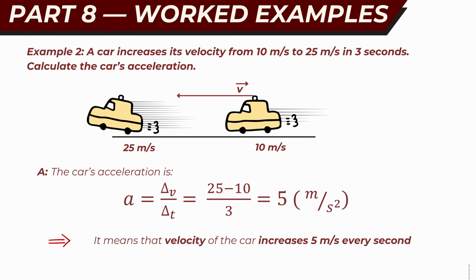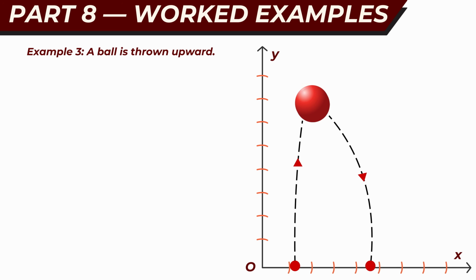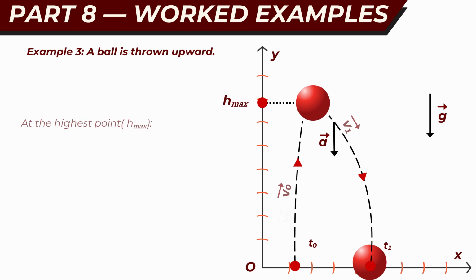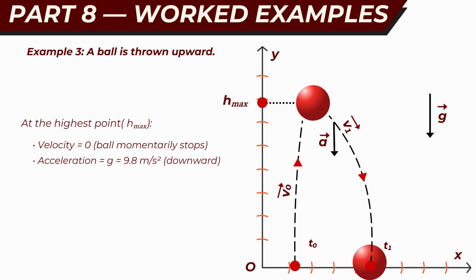Example 3. Ball thrown upward. A ball is thrown upward. It means that at the top of the motion, velocity is 0, and the acceleration is still downward. The speed decreases as the ball flies upward. That's one of the most important aspects in basic mechanics. Zero velocity doesn't mean zero acceleration.